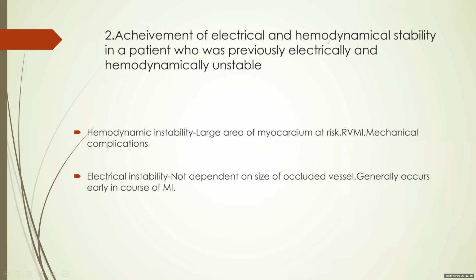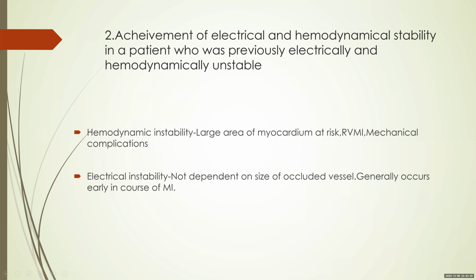So achievement of electrical and hemodynamic stability in a patient who was previously electrically or hemodynamically unstable is also a marker for reperfusion. Now, a word regarding hemodynamic instability: a large area of myocardium should be at risk for a patient to become hemodynamically unstable. It's not going to occur when a small OM or an RPDA is involved. It should be a large artery, like a proximal LAD or left main. The patient should have either an RVMI or mechanical complications like free wall rupture, which can also cause hemodynamic instability. So for hemodynamic instability, you need a large area of myocardium at risk, RVMI, or presence of mechanical complications.